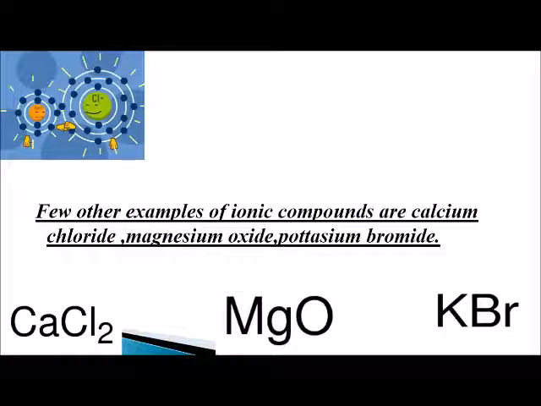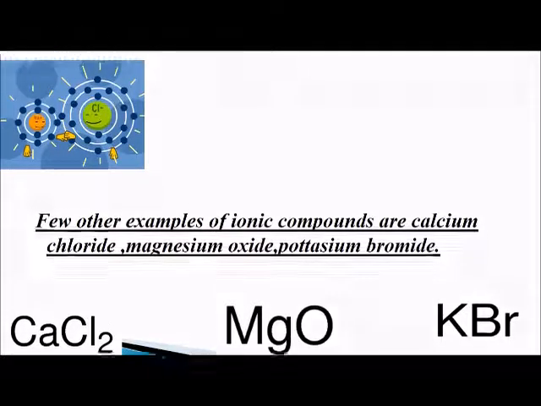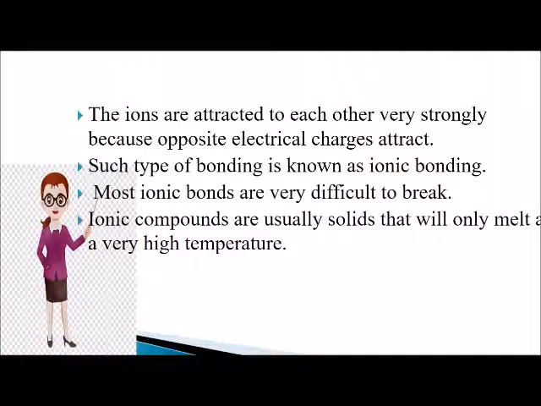Magnesium oxide, potassium bromide and thousands of other compounds are formed by the bonding of a metal atom and a non-metal atom. It is due to the formation of ionic bonding. It is due to the ions. The ions are attracted to each other very strongly because oppositely charged electrical charges attract. Such type of bonding is known as ionic bonding.